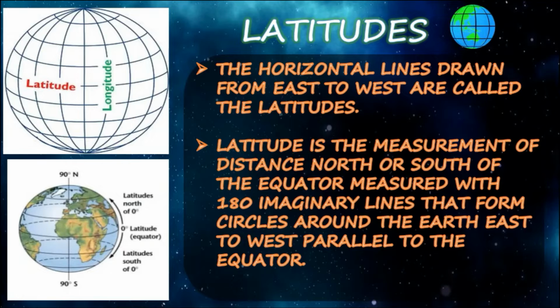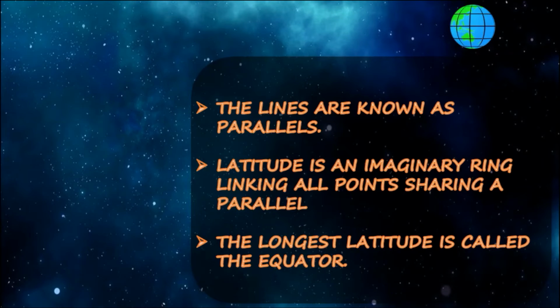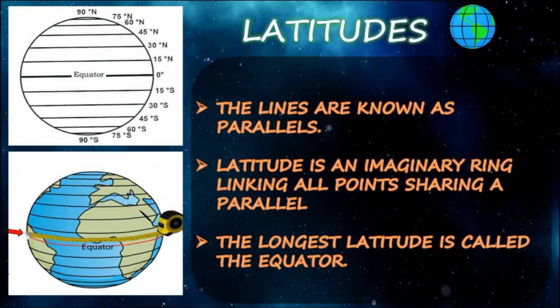Clear? So the parallels drawn from the equator to the north and south poles decrease in size from the equator to the poles. These lines are measured in degrees. Understood? Right. The lines are known as parallels, and latitude is an imaginary ring linking all the points sharing a parallel. The longest latitude is called the equator, the center line.